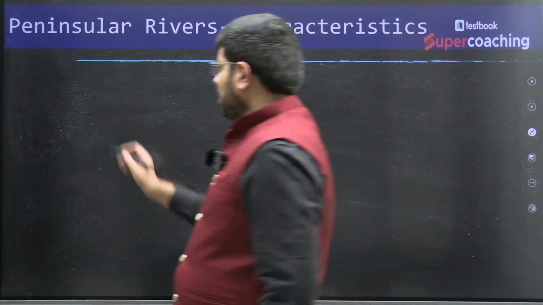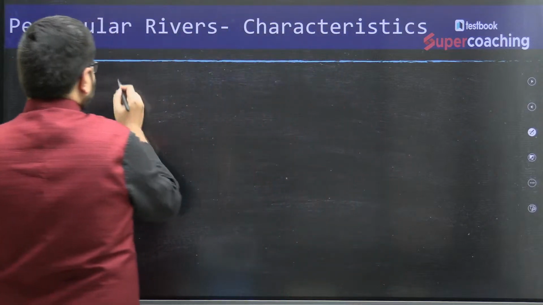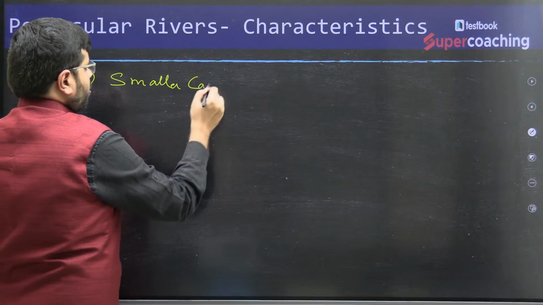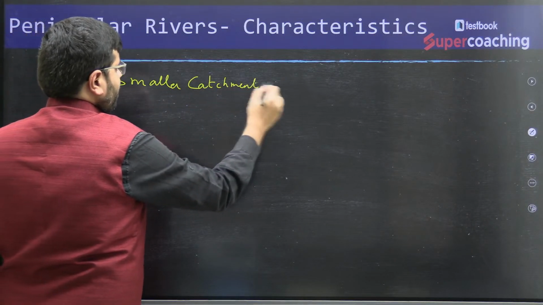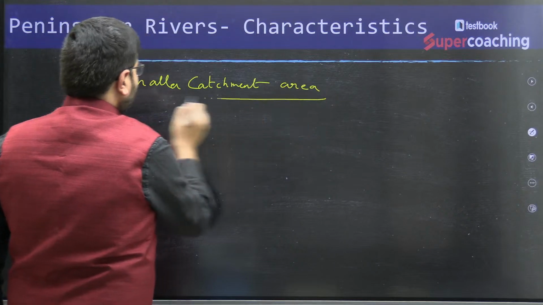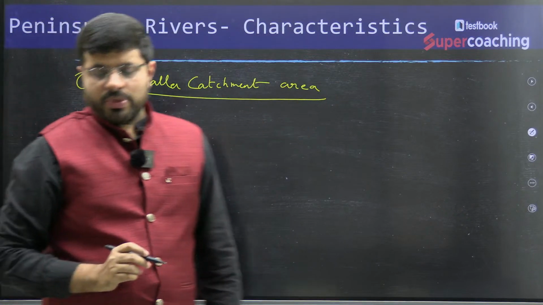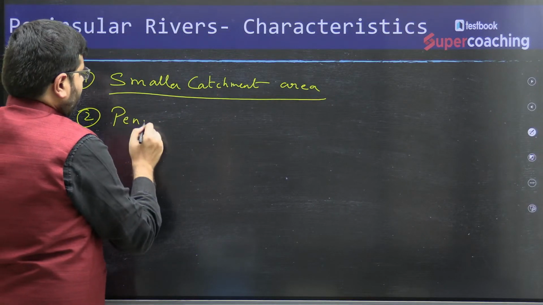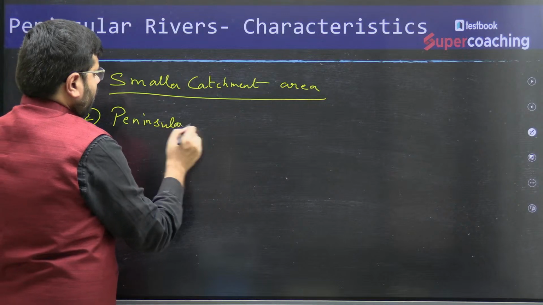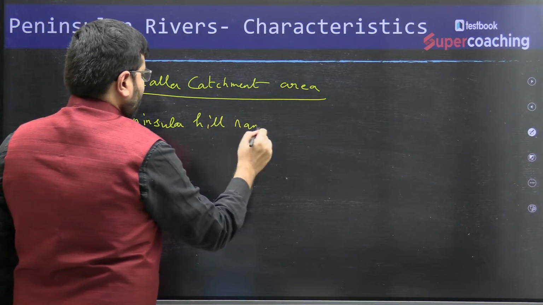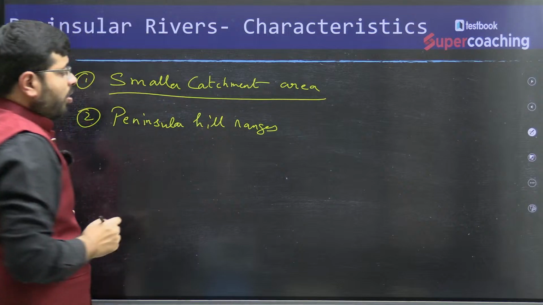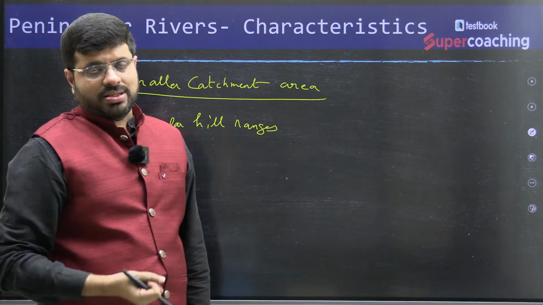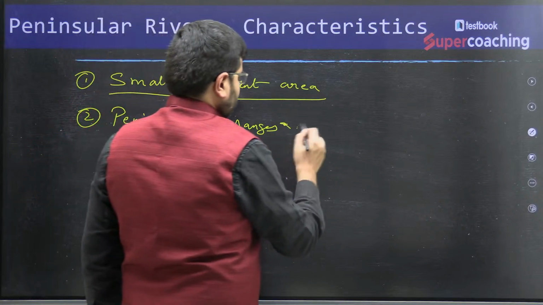So, usually peninsular rivers have smaller catchment area when compared with the Himalayas. Usually, they originate in the peninsular hill ranges, say like Western Ghats, Eastern Ghats, and the plateaus.